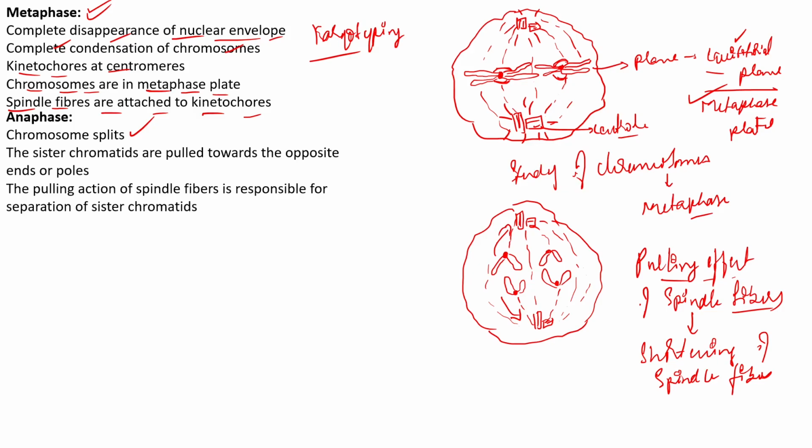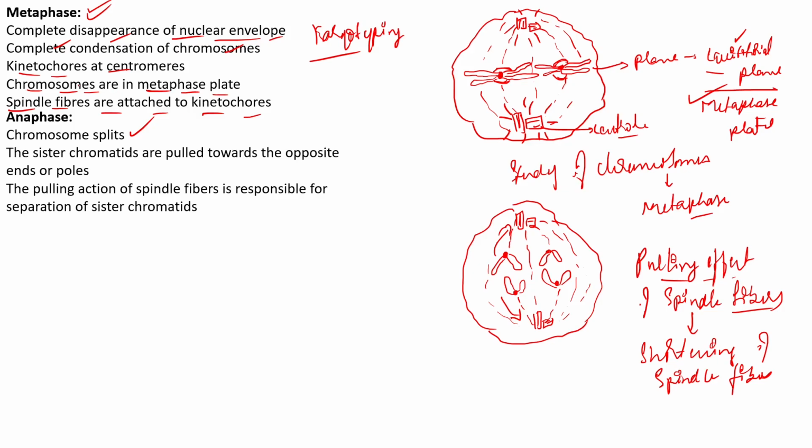As soon as the spindle fibers establish contact with the kinetochore of the chromosome, they start to shorten in length. The shortening of the spindle fibers results in the pulling effect, and the pulling effect finally results in the splitting of the chromosomes.